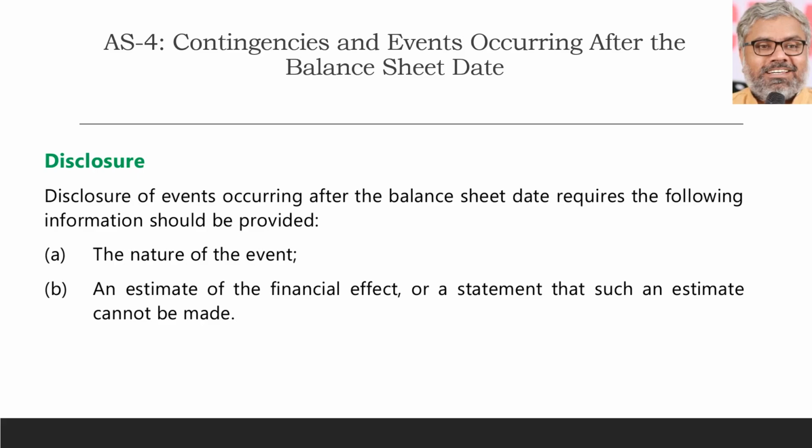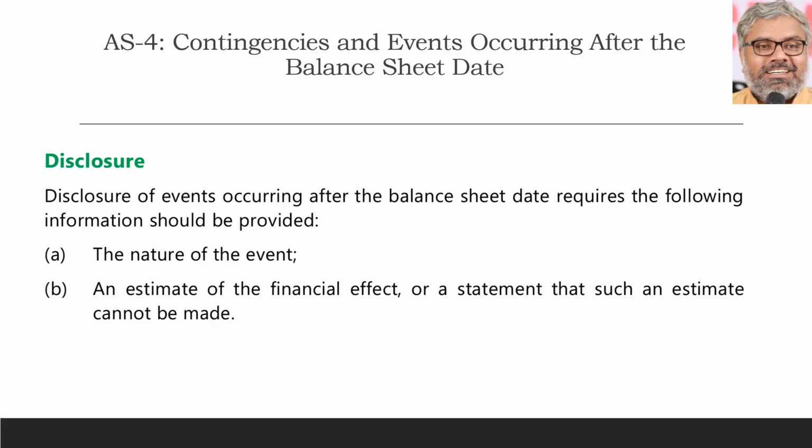What if such an estimate cannot be made? Then a statement has to be clearly made in the financial statements or the board of directors report saying that such estimation could not be made for whatever practical reasons. But you cannot be just silent about the event. That has to be certainly disclosed. What happened has to be disclosed.